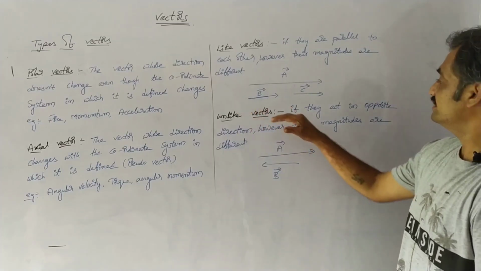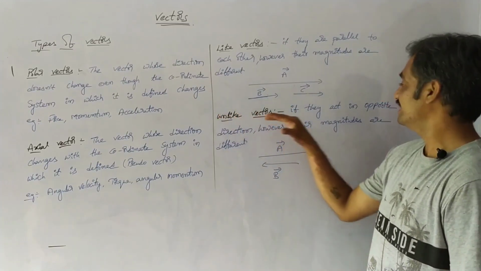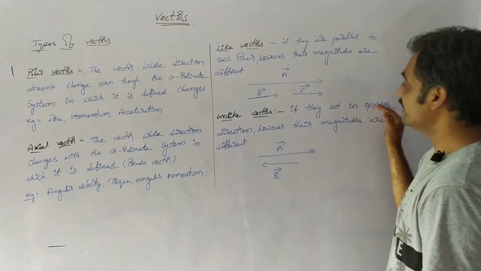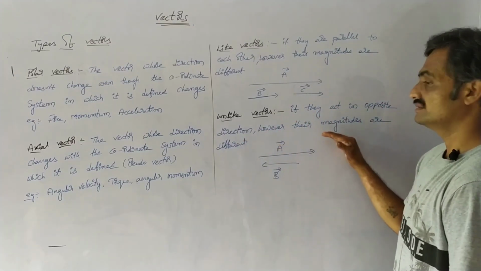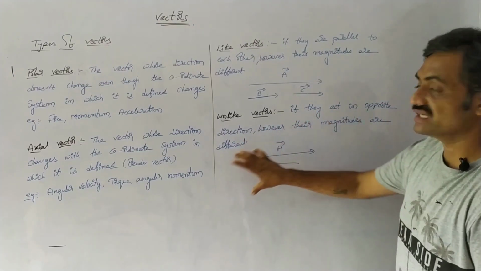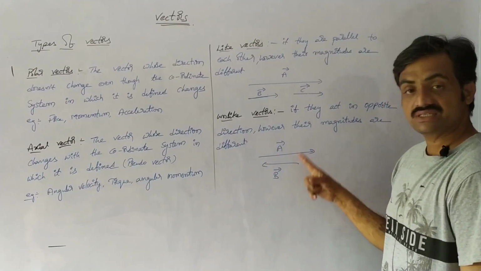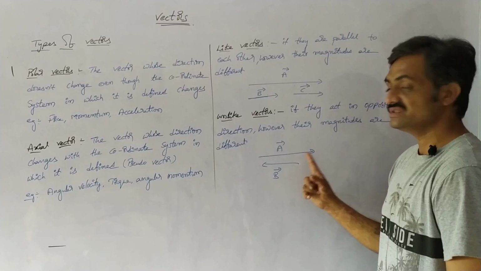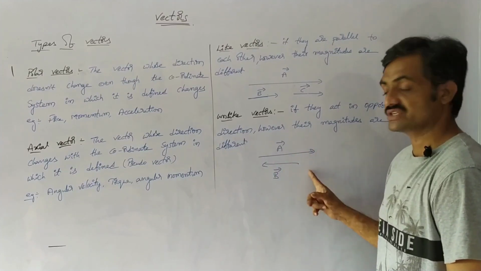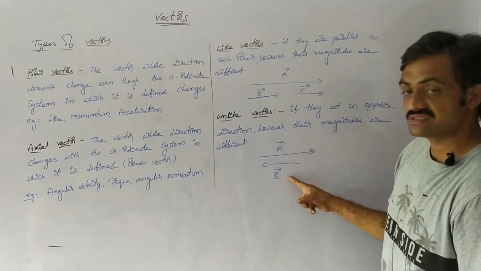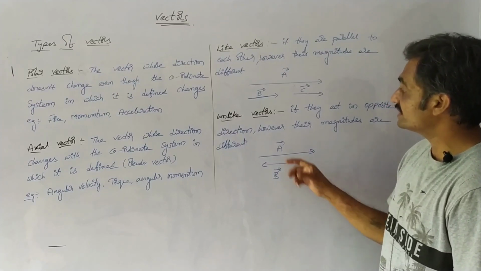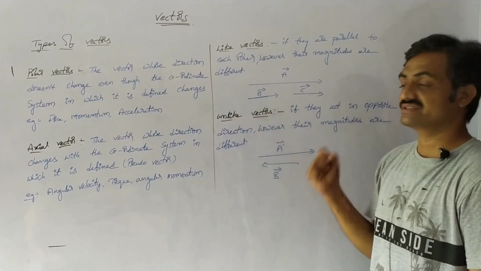Coming to unlike vectors, observe the definition. If they act in opposite directions, however their magnitudes are different. Means the directions of these two vectors are opposite. Observe this, they are moving in opposite directions, whereas their magnitudes are also different. Such types of vectors are known as unlike vectors.